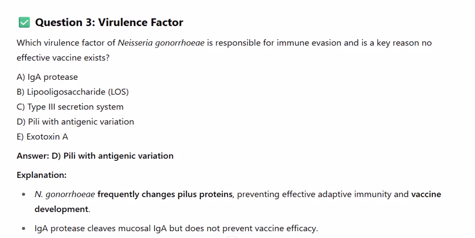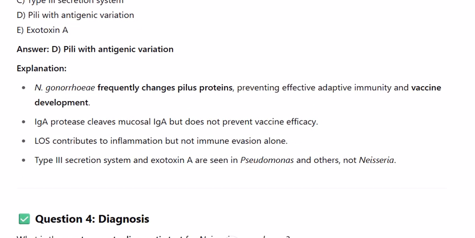Explanation: N. gonorrhoeae frequently changes pilus proteins, preventing effective adaptive immunity and vaccine development. IgA protease cleaves mucosal IgA but does not prevent vaccine efficacy. LOS contributes to inflammation but not immune evasion alone. Type 3 secretion system and exotoxin A are seen in Pseudomonas and others, not Neisseria.